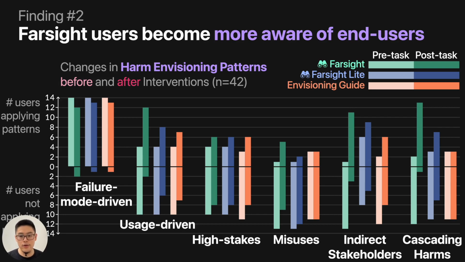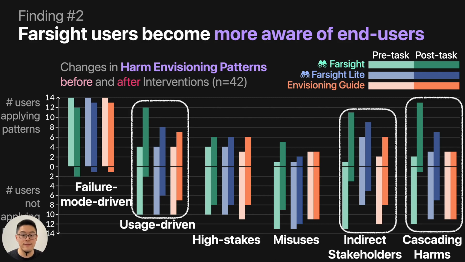So here on the chart, on the top is the number of users applying those patterns. On the bottom is the number of users not applying those patterns. So we see some significant changes by having Farsight, especially the full version of Farsight. Users become more aware of the user-driven approach, thinking more about indirect stakeholders, and thinking more about cascading harm when they're generating harms independently after using Farsight.